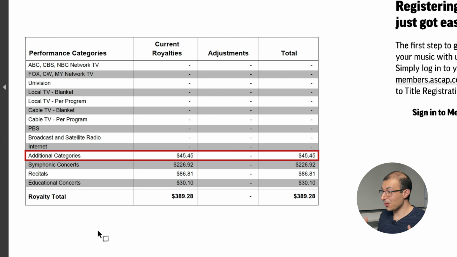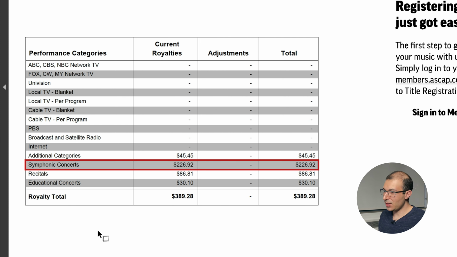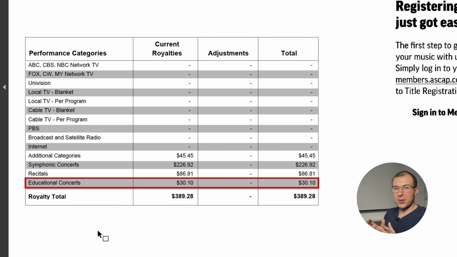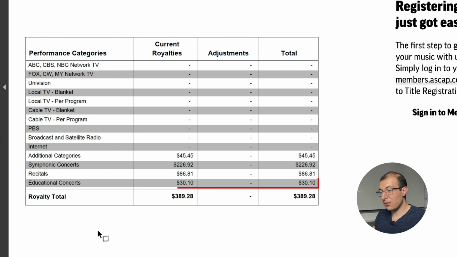It's additional categories. Symphonic concerts, we know what that is. That's a big symphony orchestra. The next one is recitals. Those are going to be your smaller concerts. Maybe there are going to be 1, 2, 3, 4, 5, 6 players playing your piece. And the last one is usually the smallest part of the pie. That's educational concerts. Say you have a piece being played at a university, college, etc. You're going to have a lesser payout there for an educational concert. That's just the way it goes.